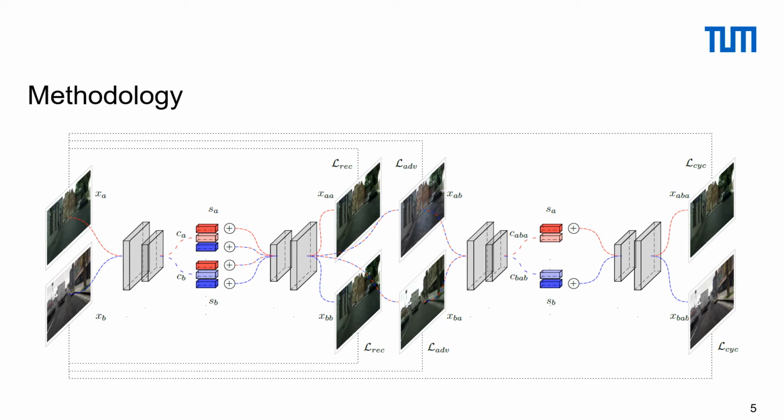XABA, generated from content AB and style A, where content AB comes from XAB, shall be equivalent to XA. Cyclic reconstruction loss ensures this. Lastly, adversarial loss is applied to cross-domain images to match the target distribution.